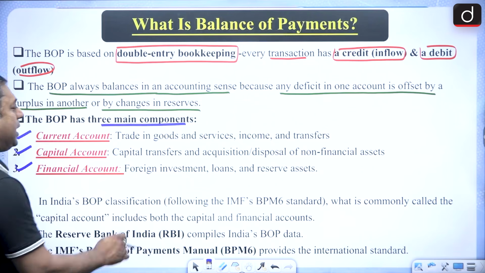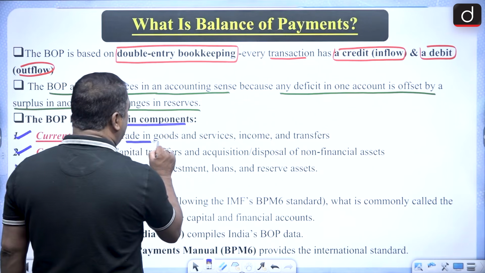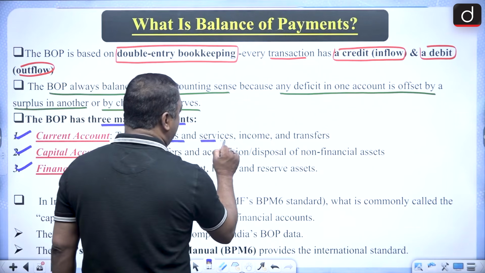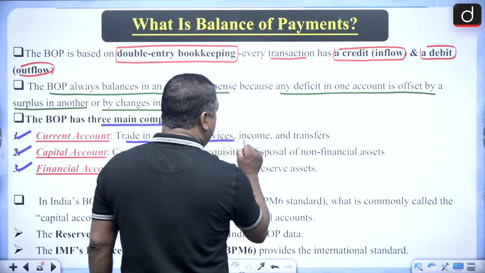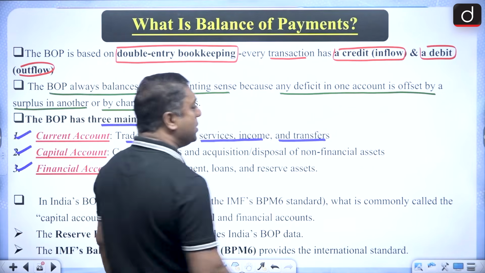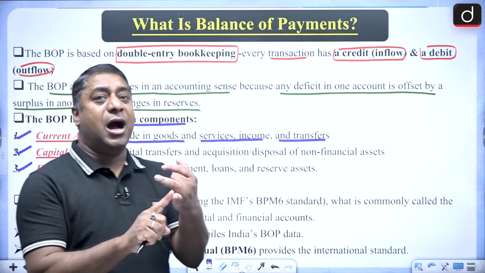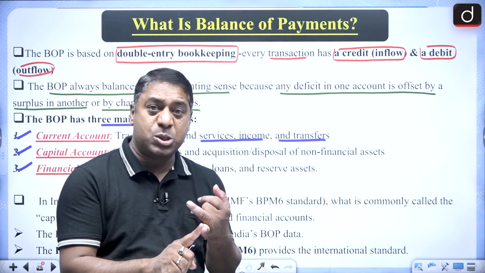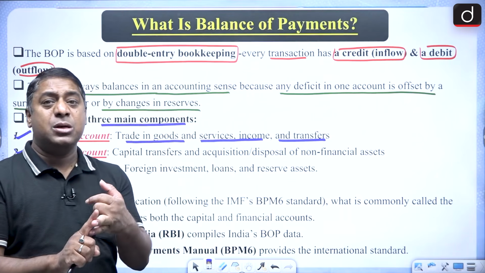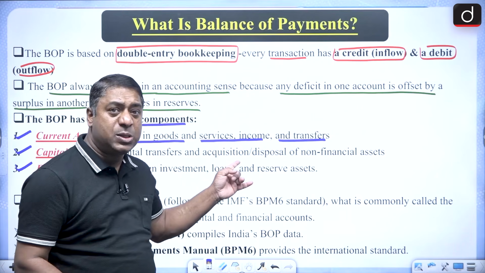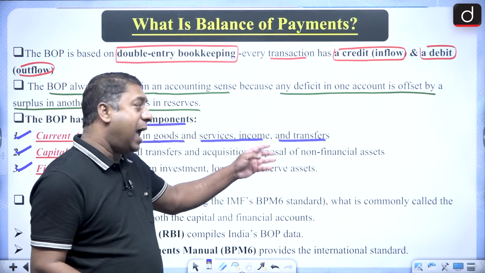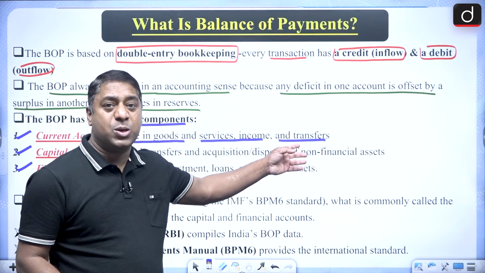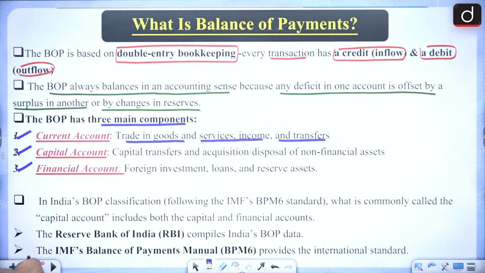Current account, basically, is with regard to the trade of goods, services, income, and transfers. That means the current account is talking about the visible items, that is the goods, invisible items, which include services and income, and the unilateral transfers. So this is the current account.